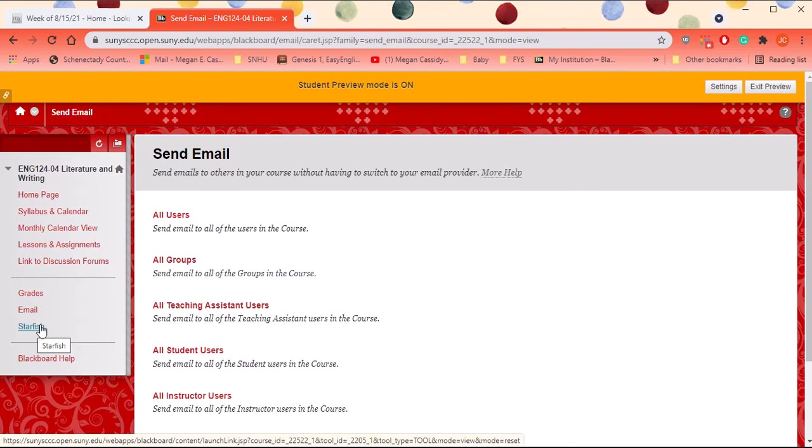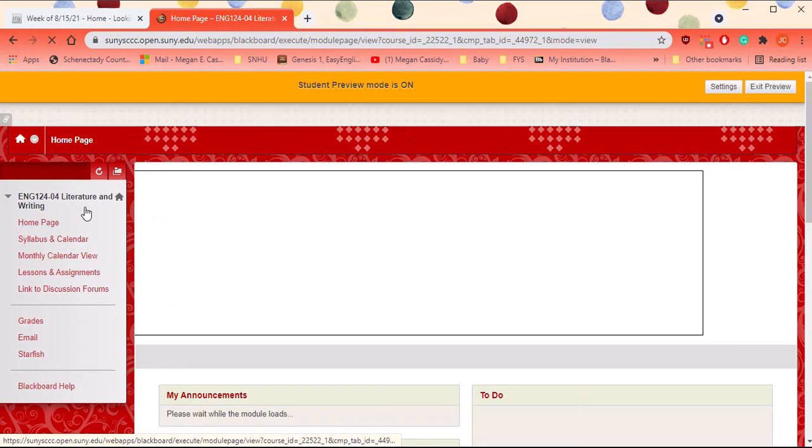Starfish is a retention tool. Retention just means helping you get through college and helping you be successful. That's something that you can go into if you need to raise your hand, you need help with tutoring. If you need to talk to an advisor, you can say, hey, I need to talk to somebody, and they'll get in touch with you. But that's basically our class.